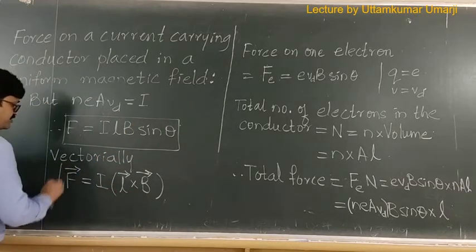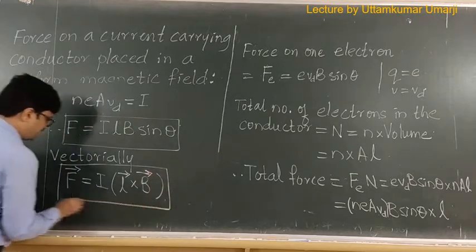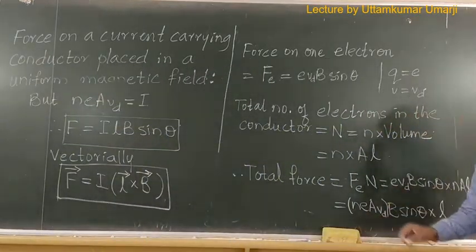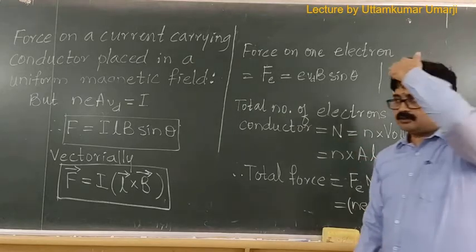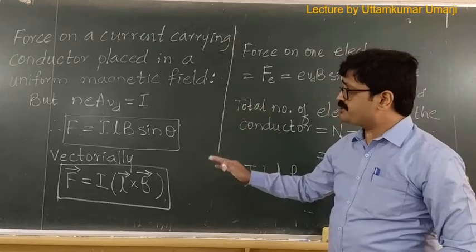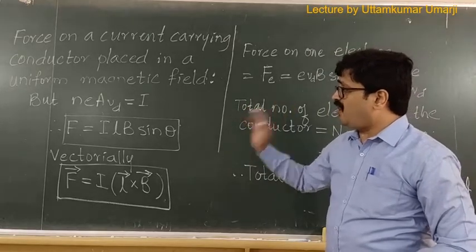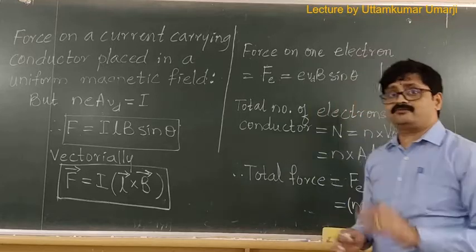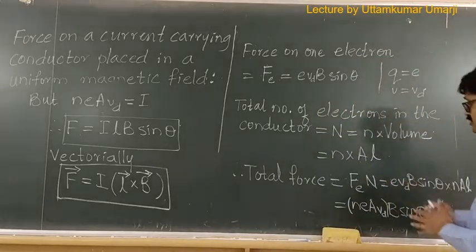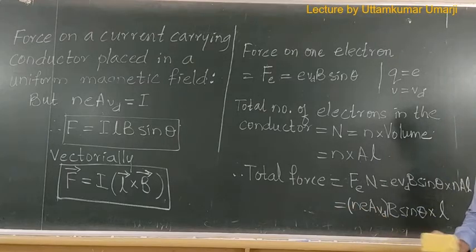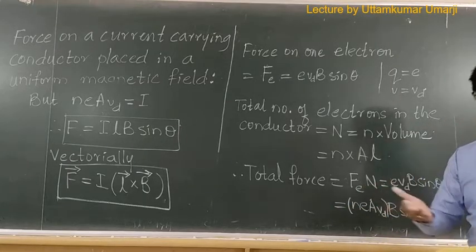So vector F is equal to I into vector L cross vector B is the vector form of this particular equation. I hope the derivation is clear to you all. Now this is the force exerted on a current carrying conductor placed in a uniform magnetic field. I hope this derivation is clear to you all. Okay. So now without much ado, let's proceed to our next part.